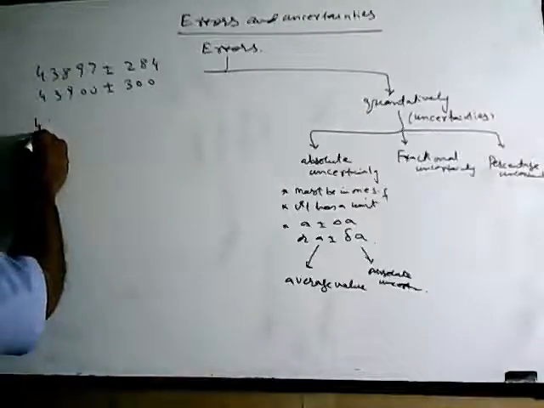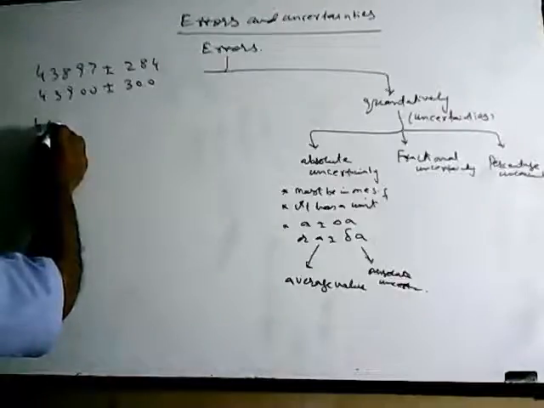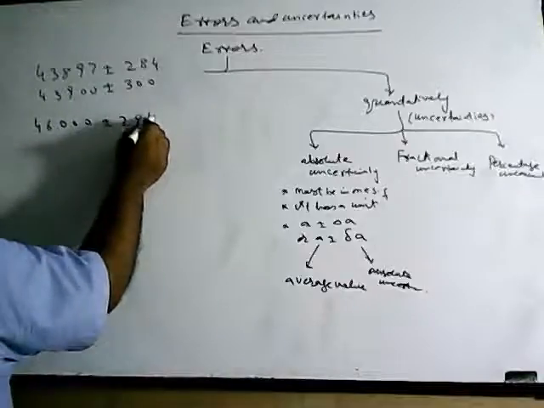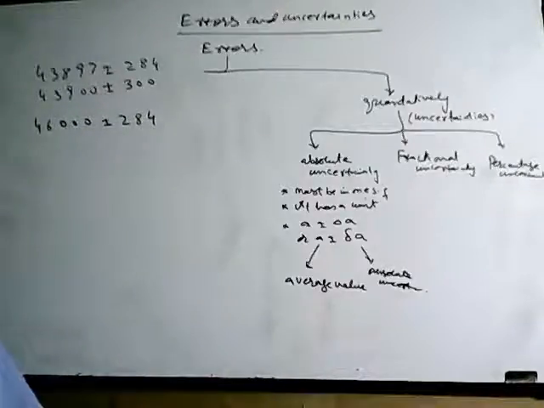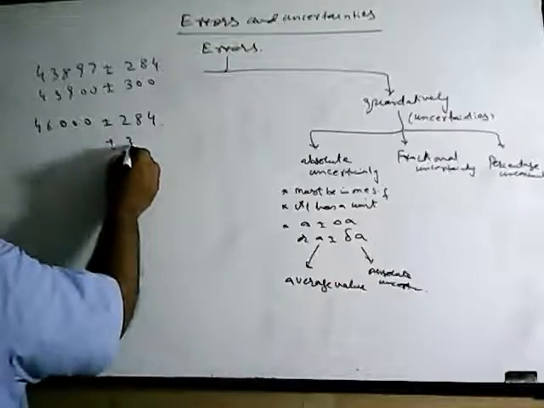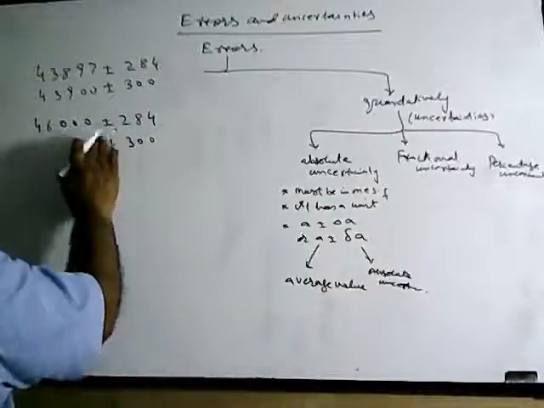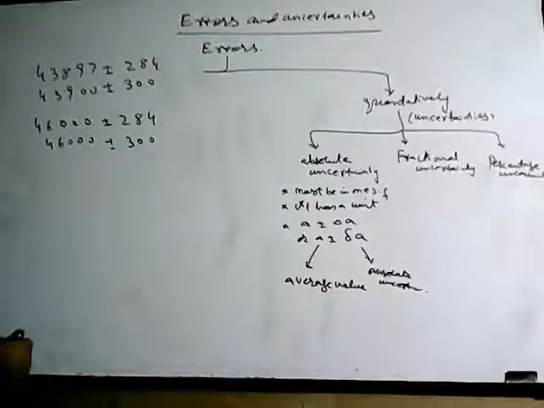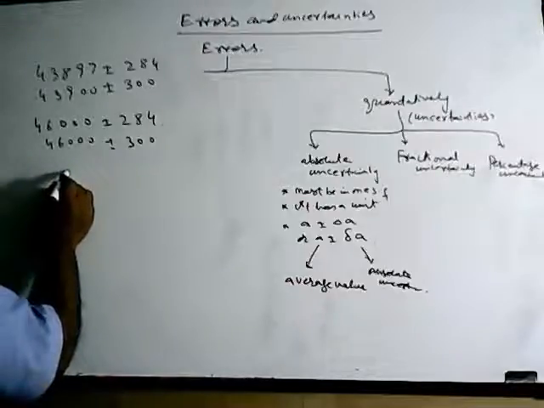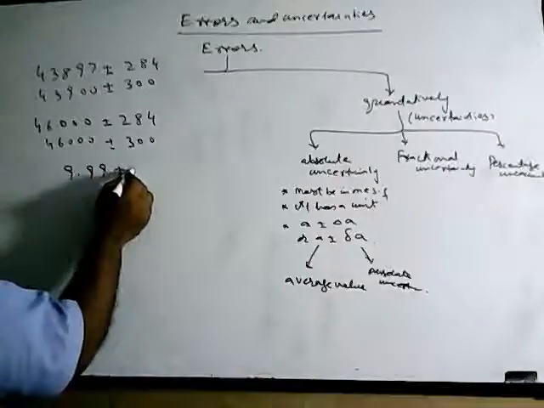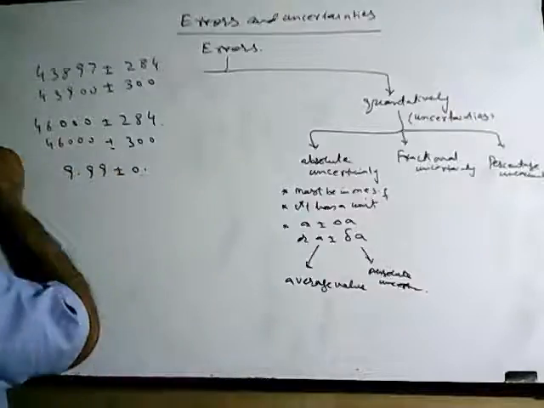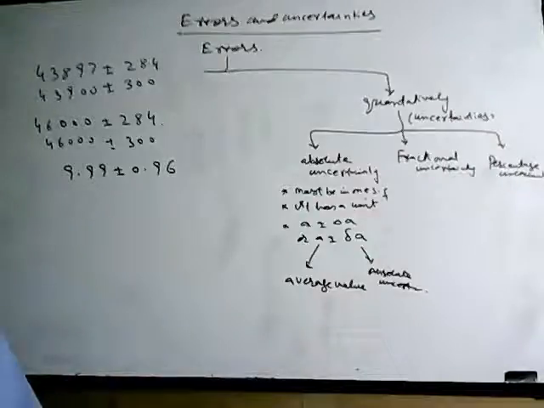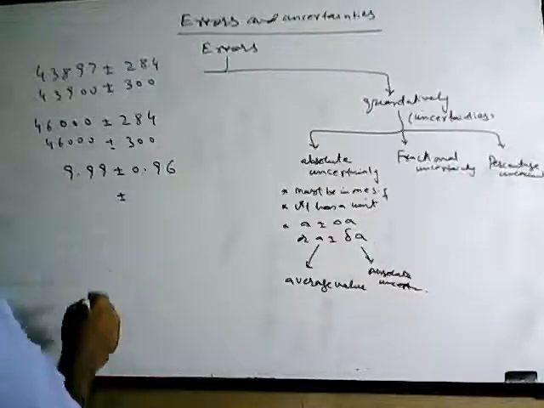For example, if I write it in this way, how will I write? This is plus minus 300, and now there are already two zeros here, so 4, 6, 000, but here there can be more zeros. I give an example. For example, if something is like this one, I will do this. First, this will be plus minus.